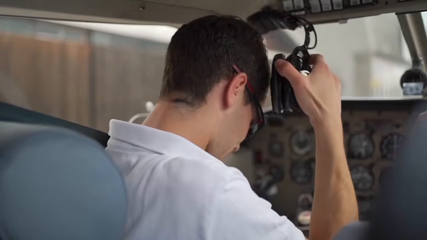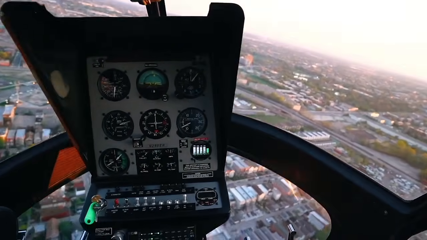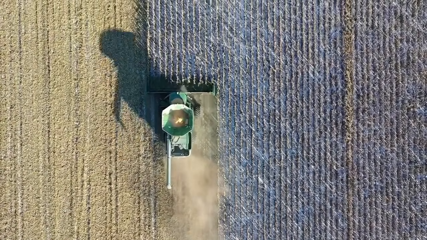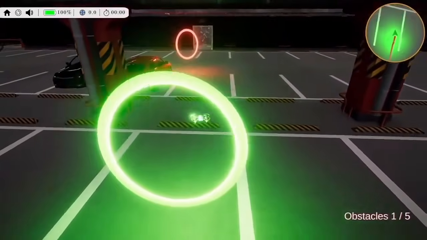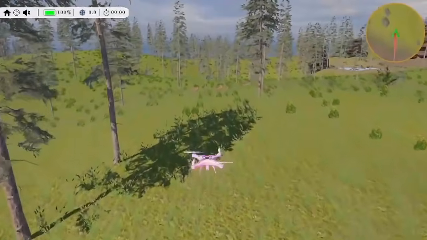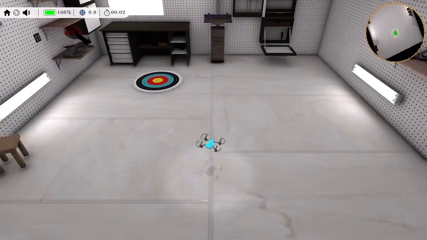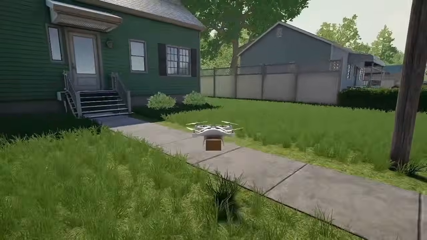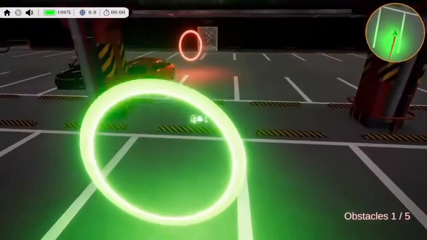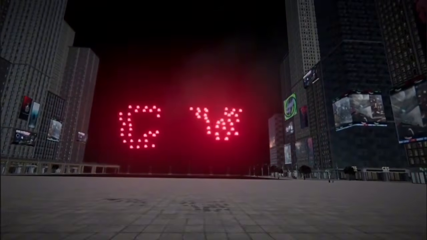Just like real airplane pilots train in a flight simulator before flying a real aircraft, you will begin in simulation. We will start inside Pyimverse, a Python drone simulator, and focus purely on programming. You will start by mastering the fundamentals: how drones move, how Python controls them, and how commands translate into real flight. Then you will move beyond the basics into real-world applications using Pyimverse built-in mission environments, designed to simulate practical scenarios from industry and research.